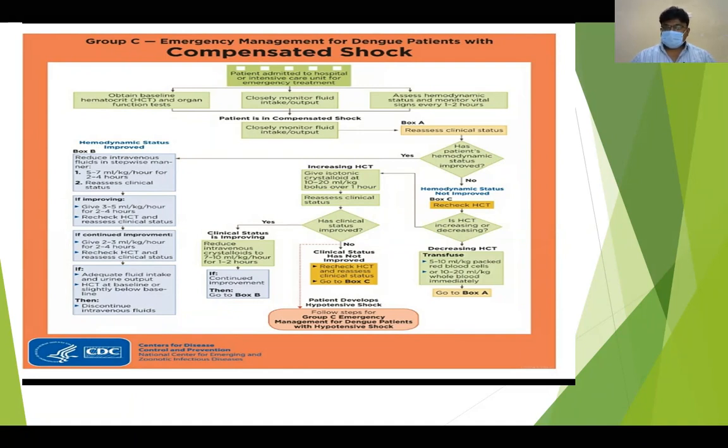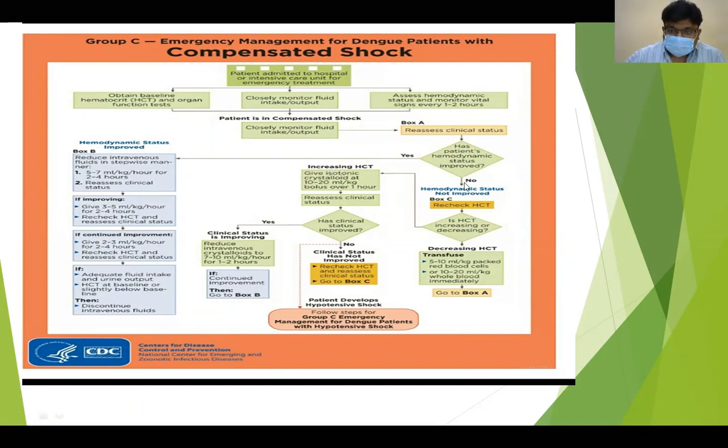Again, you have to assess the hematocrit and clinical condition. If it is improving, we can again come down to 3 to 5 ml. Likewise, we can come down until he is stable and accepting orally. But if even one bolus is not improving, you have to repeat the bolus of 10 to 20 ml per kg per hour for 1 hour. If again his clinical status has improved, you should start tapering again. If there is no improvement, you should go for increasing the bolus, or you should go for colloids.